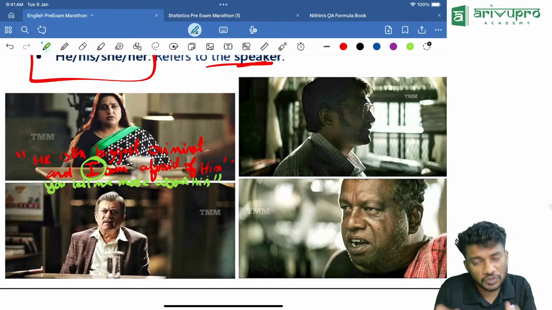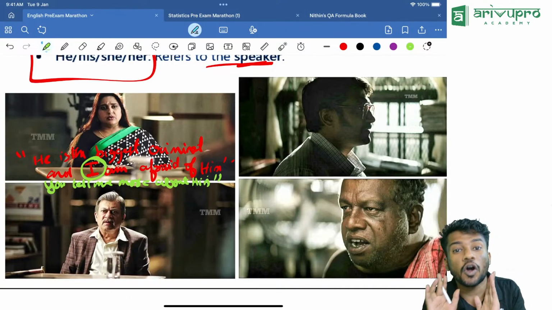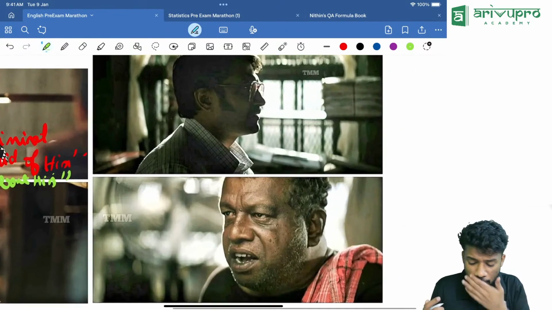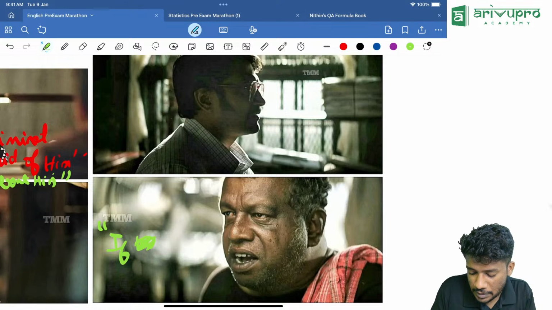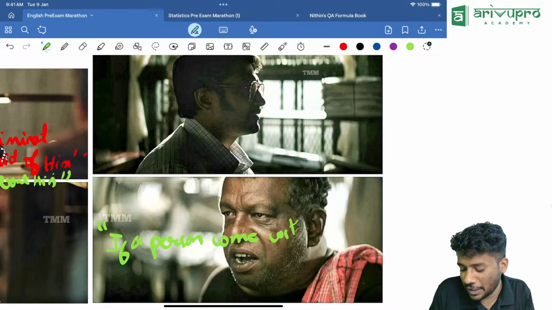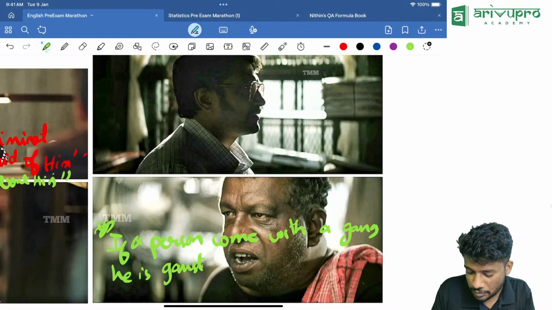Within the quote she is telling that, then "you" means what? The listener within the quotes. Now here he is also telling that if a person comes with a gang, he is a gangster.